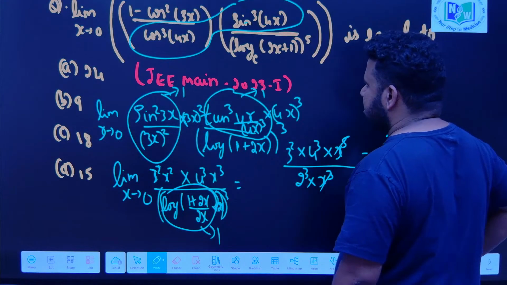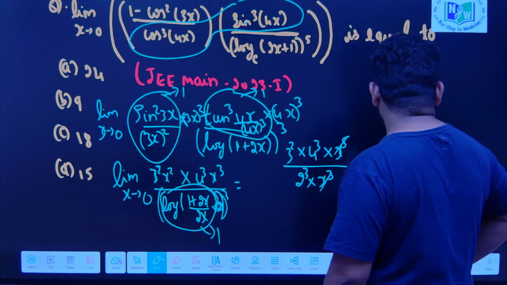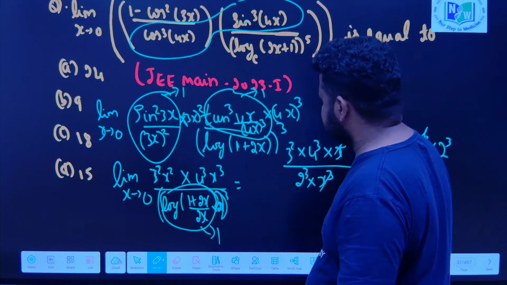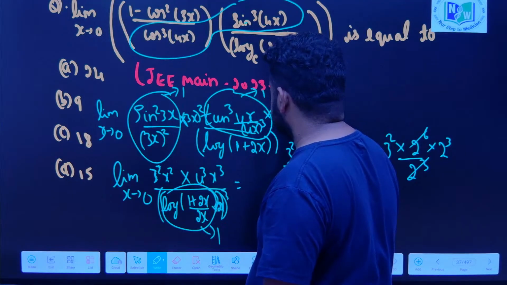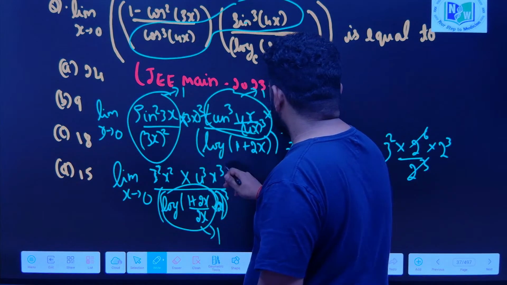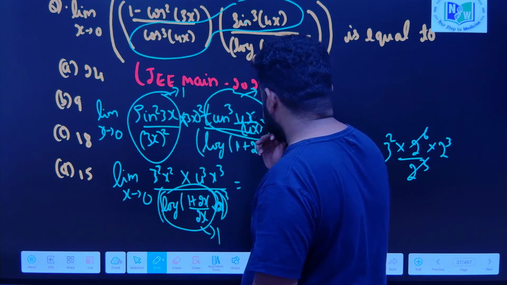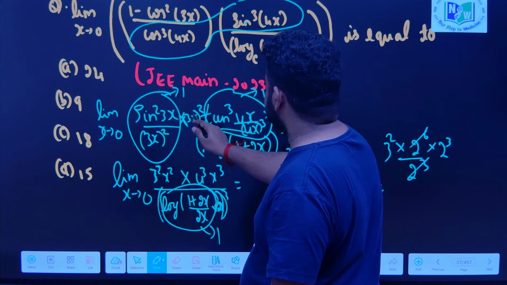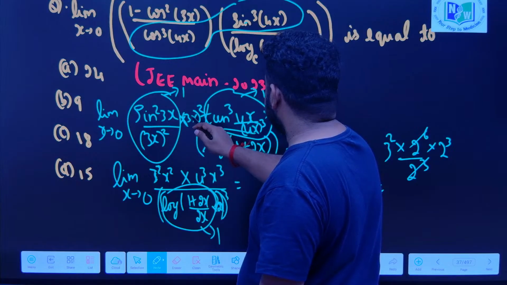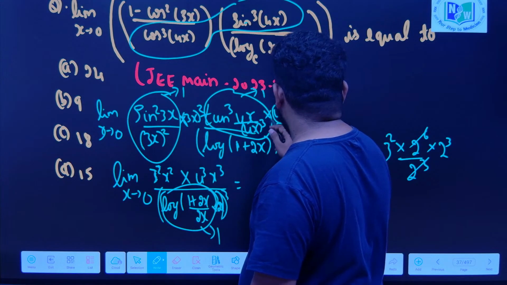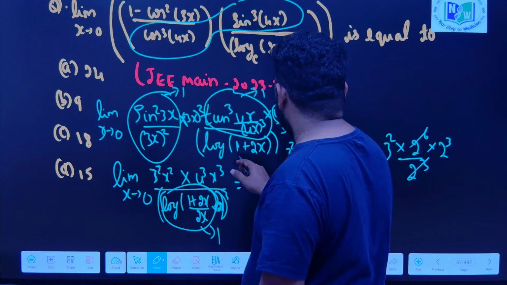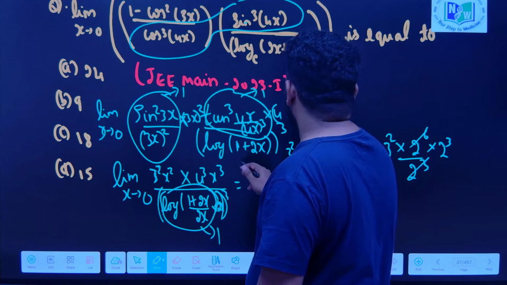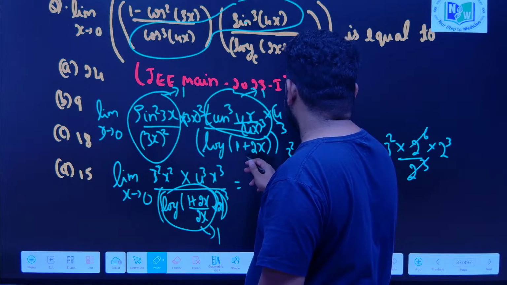This will become 8 into 9, 72, something it will become. We have done certain mistakes here, let us see. So, 3 square is in denominator also, and 2x is there, sin square 3x, 3x square, so this will become 9 into x square, this will become 4 cube, 64 into x cube, and this will become 1 by 2x, so 2 cube, 8 into x cube.